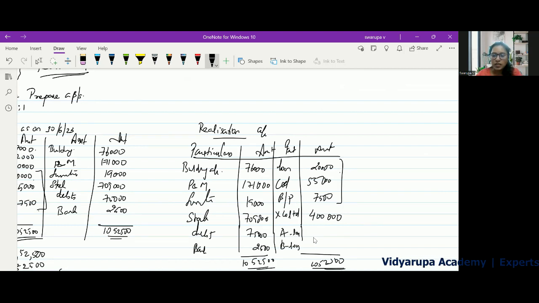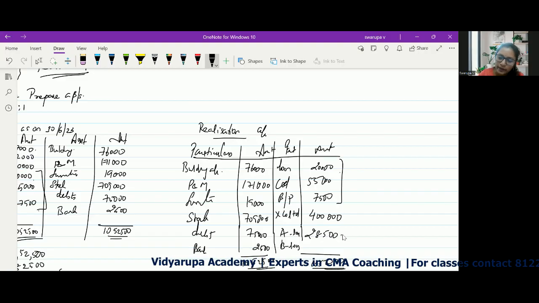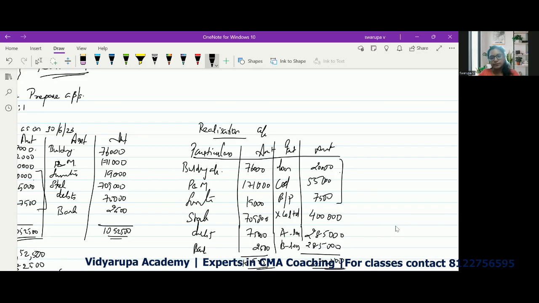So what is the loss? The loss will be 5,70,000 divided between A and B in equal proportion, 2,85,000 each.